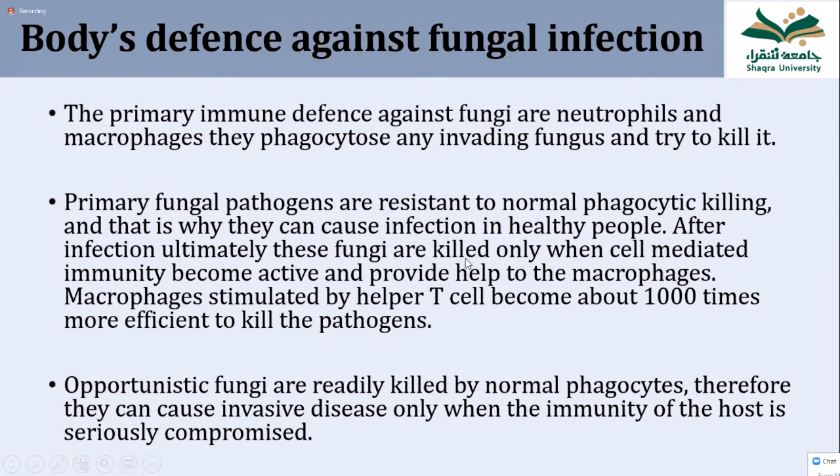And when the macrophage cannot kill it, then T cell activity is stimulated, and the T cells stimulate the macrophages by secreting cytokines. So under the influence of the helper T cell, macrophages become 1,000 times more powerful to kill any bacteria or fungus.